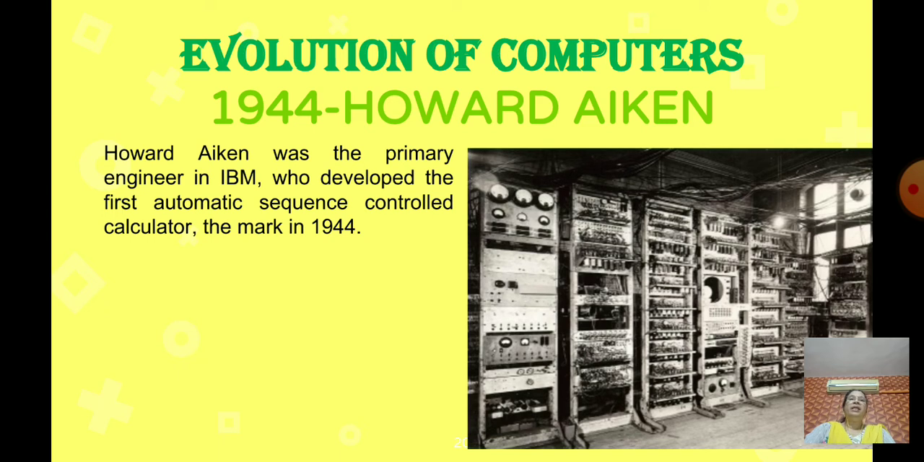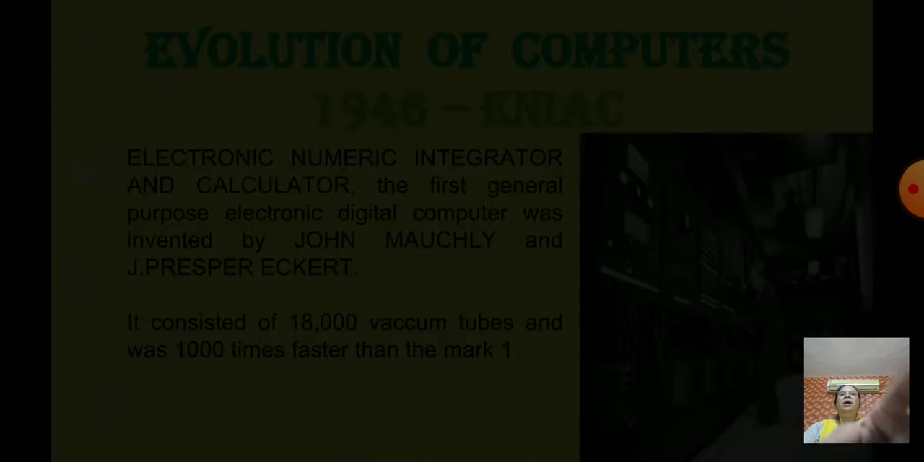And the next, 1944, Howard Aiken. Howard Aiken was the primary engineer in IBM who developed the first automatic sequence controlled calculator, the Mark I, in 1944. Okay, who? Howard Aiken was the primary engineer in IBM who developed the first automatic sequence controlled calculator, Mark I, in 1944.